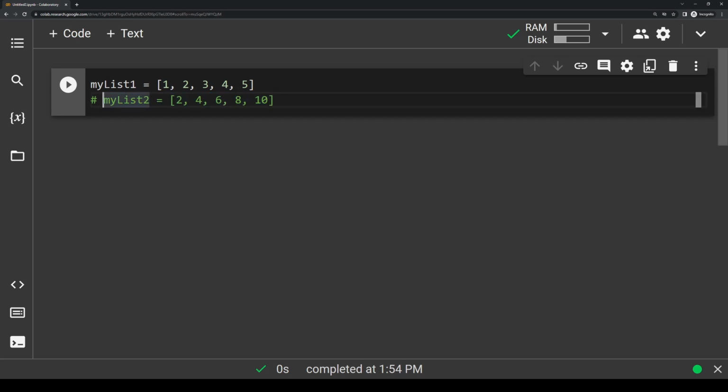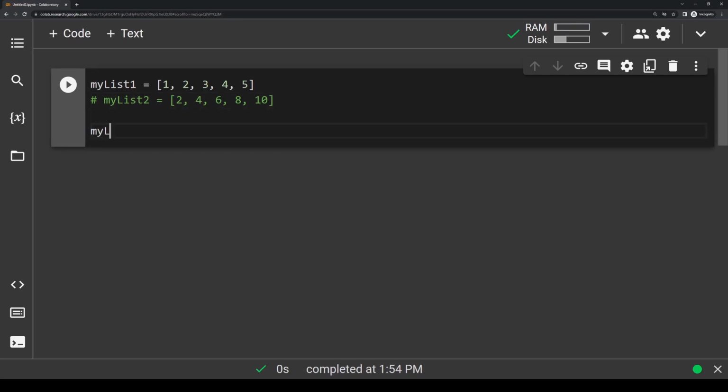Because what if the values in mylist1 change? So what if we change this to like 3, 6, 9, and whatever? We want these to reflect accurately to say, 6, 12, and then 18. So we always just want these list 2 values to be double what is in list 1. So I'll go ahead and fix these here, and I'll make these corresponding again. Okay, so first, just to start off, I want to initialize my list 2 as just an empty list, just to show that it's empty for now and that we're going to add to it later.